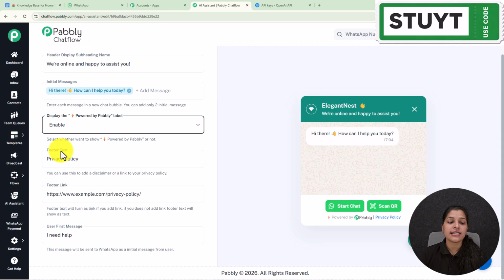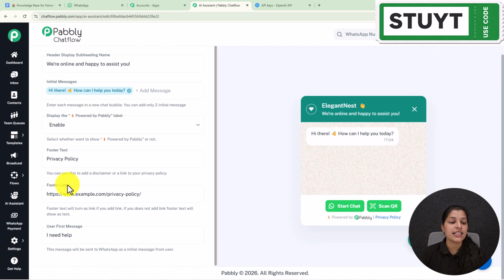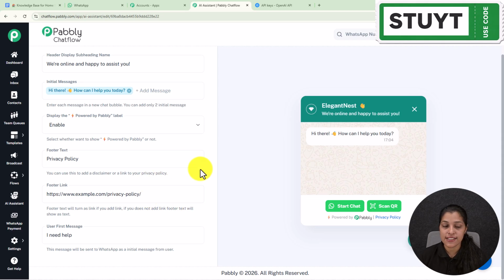And now we are getting this option for entering the footer text, and here we are already getting a footer text, that is privacy policy, which can be seen on the footer section of the AI assistant. So you can enter your preferred footer text, and the next field we are getting for entering the footer link, so you can even provide the footer link as well. And at last we are getting this option for entering the user's first message. So this is the message which will be sent to WhatsApp from the user's side.